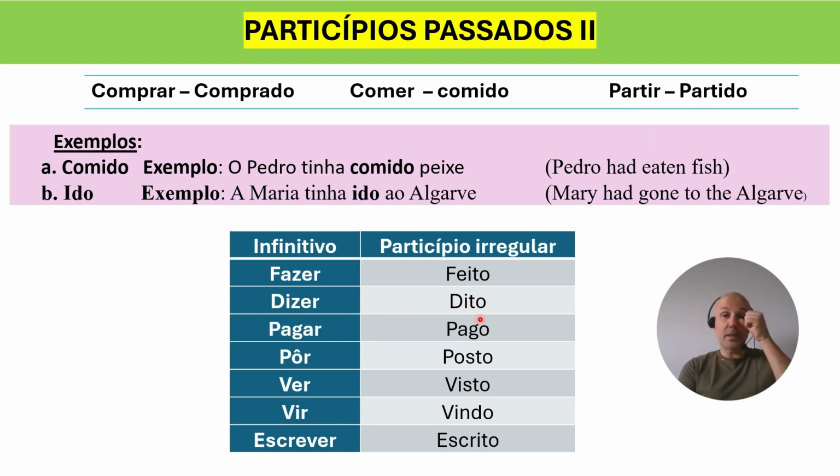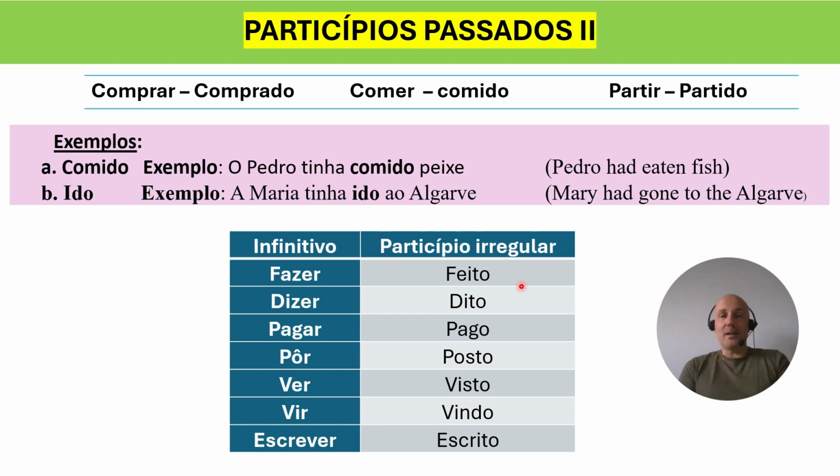But now I'm going to tell you that we have a list of verbs, a long list, I have to say, where we don't have regular past participles, okay? For the verb fazer, the regular past participle was supposed to be fazido, right? Following the same logic: from comer we have comido, so from fazer it was supposed to be fazido. But fazido doesn't exist, okay? So we have an irregular past participle, which is feito.